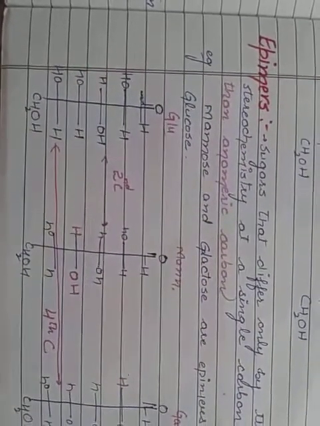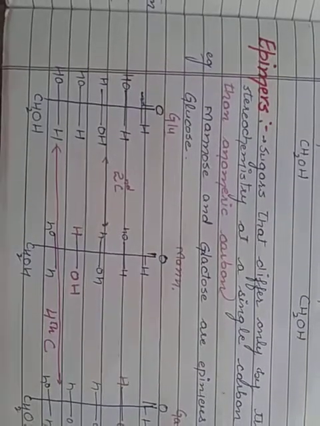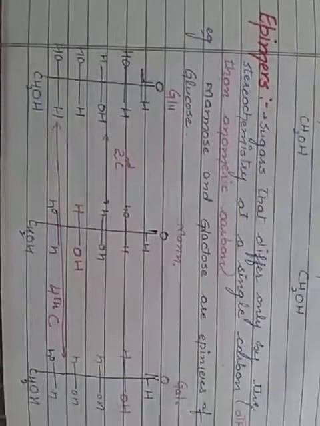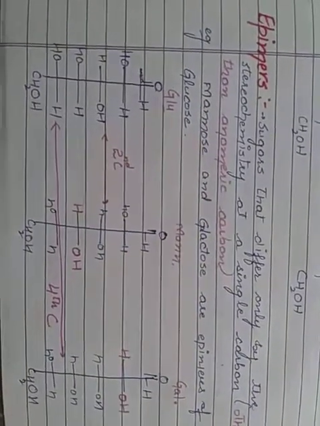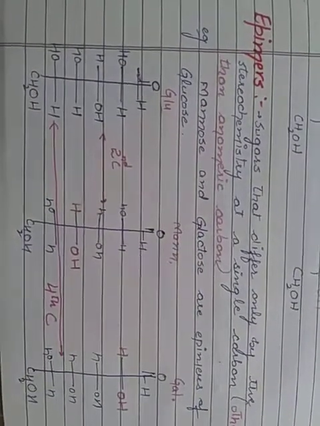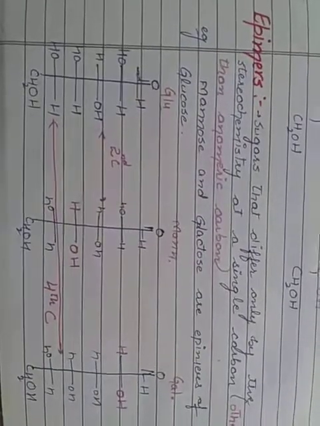This arrangement is basically the same, but other than the first carbon atom, the orientation varies. For example, in glucose and mannose, the variation is seen at carbon number 2. And in glucose and galactose, variation is seen at carbon number 4. In this way they represent the orientation difference and ensure epimer formation.